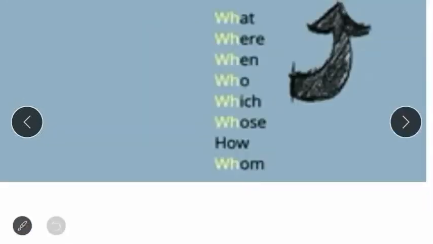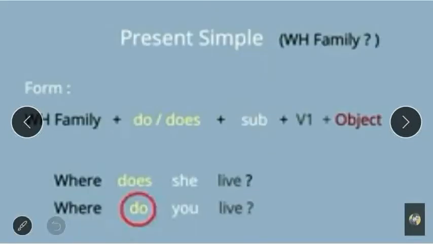Here are the question words, that is the WH family. The WH family means the question words which start with WH: what, where, when, who, which, whose, whom, and how is also there. So these are all WH family words, the interrogative words.